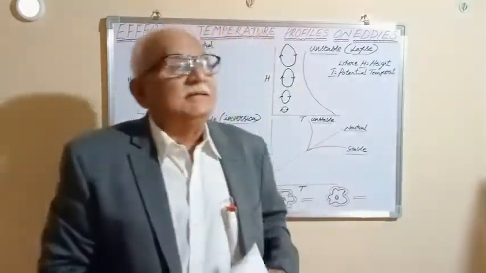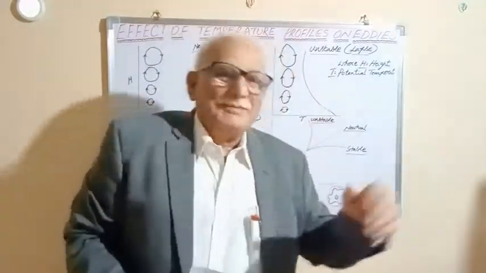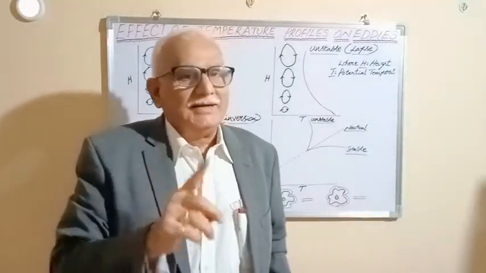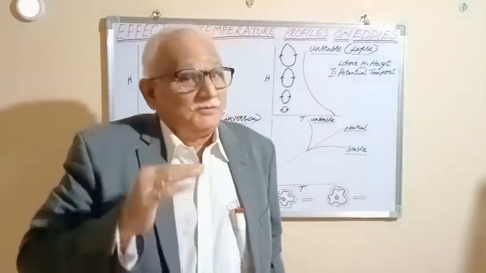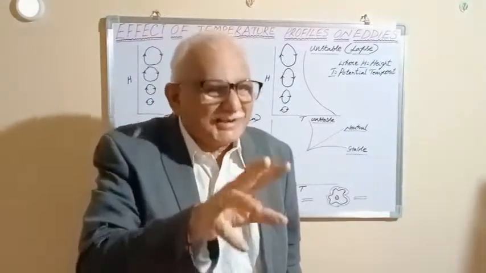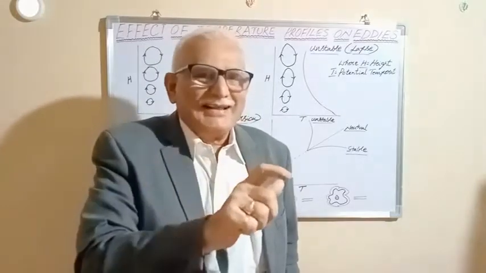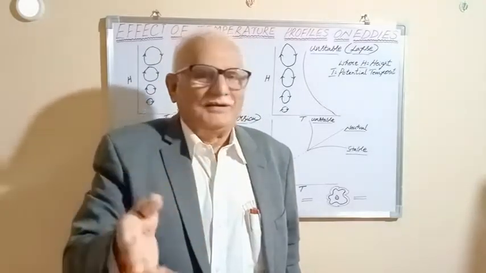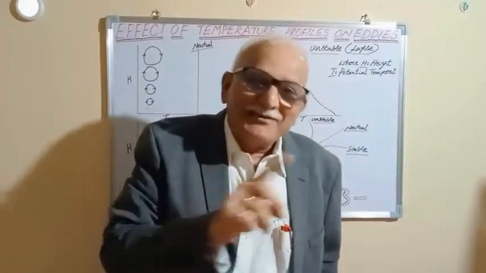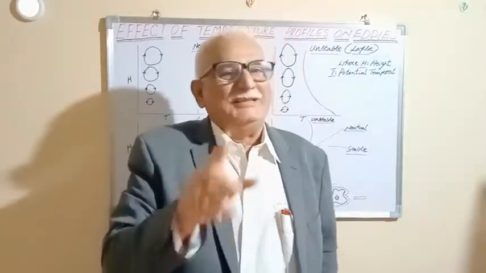How and why? See, I told you the basics in introductory agrometeorology and climate change that the rate of change of temperature with the rate of change of pressure is known as lapse rate. Okay. Now, dry adiabatic lapse rate is 10 degrees centigrade per kilometer. Wet adiabatic lapse rate is 5 degrees centigrade per kilometer. Now, average adiabatic lapse rate is 6.5 degrees centigrade per kilometer.